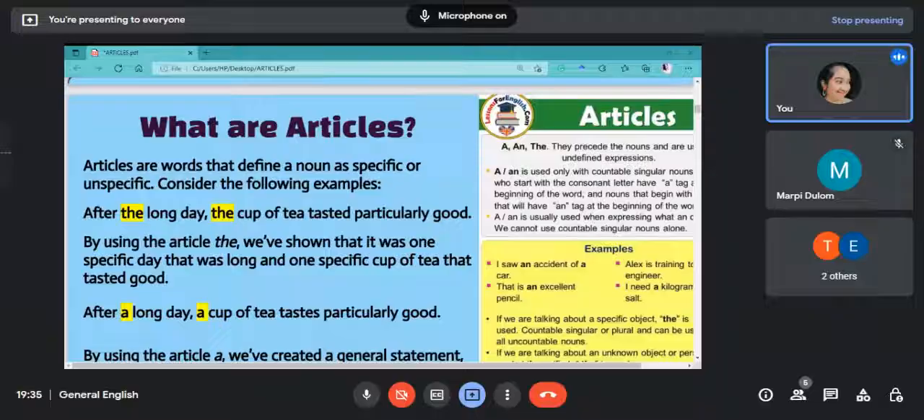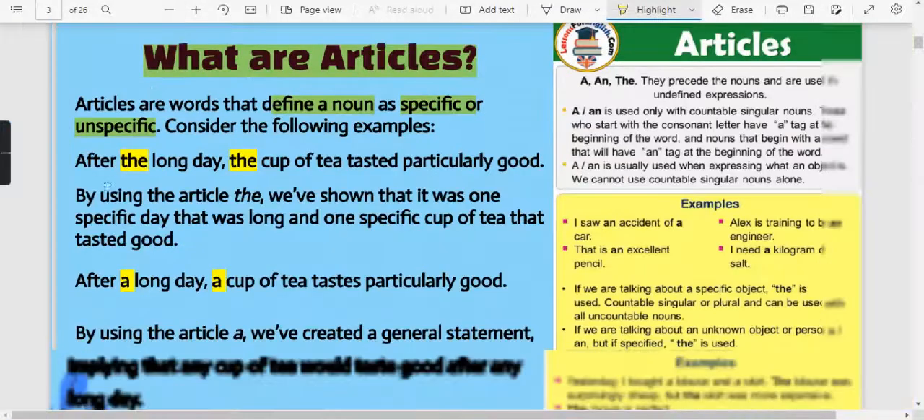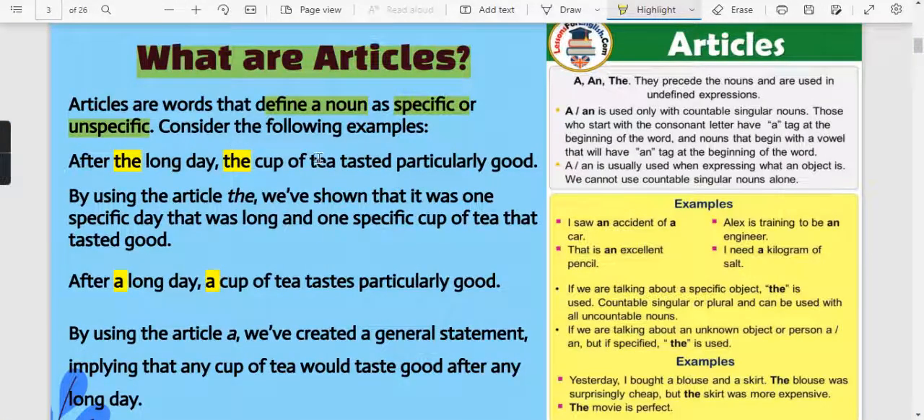Okay. So now we are going to see what the articles are basically. Articles basically help us to define a noun, and that noun can be a specific or unspecific noun. So observe this sentence. After the long day, the cup of tea tasted particularly good. So cup of tea is the noun. Long day is again a noun.